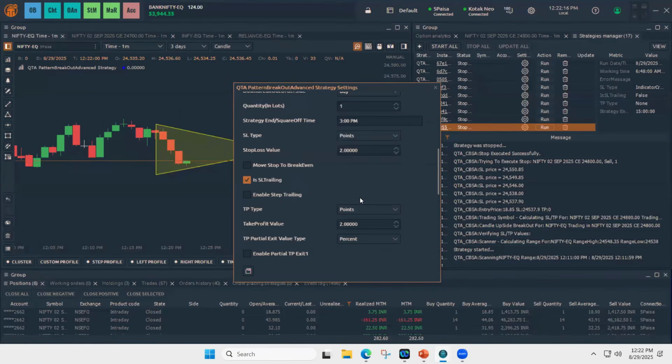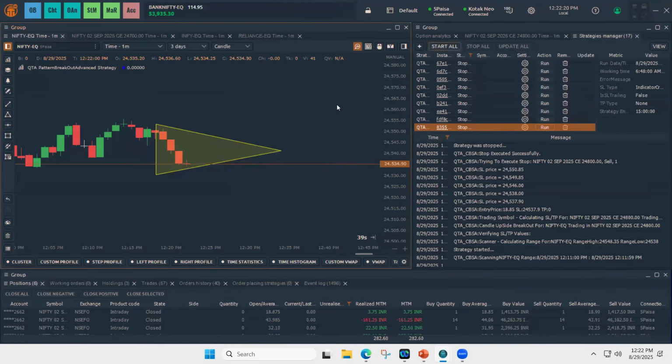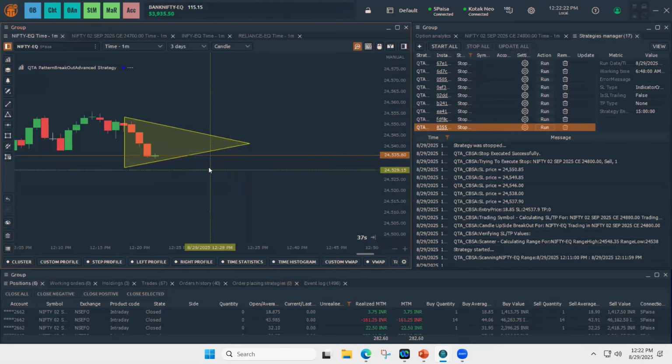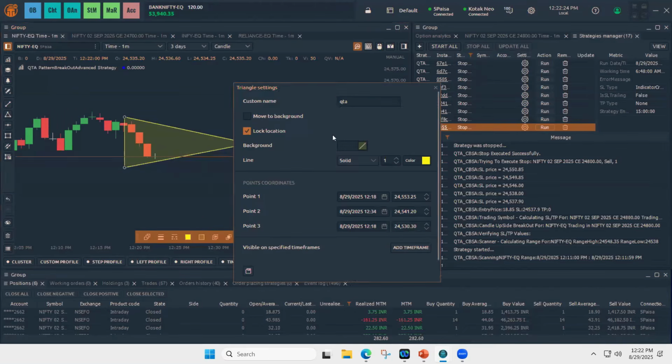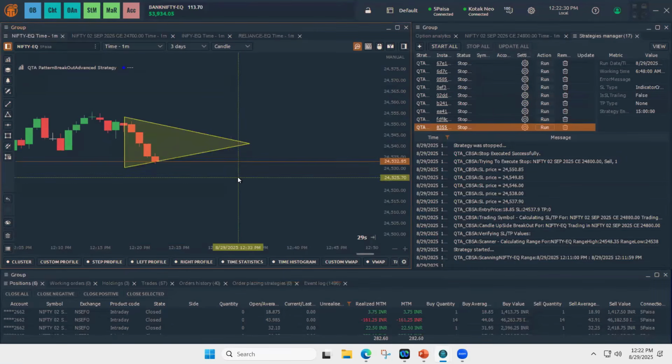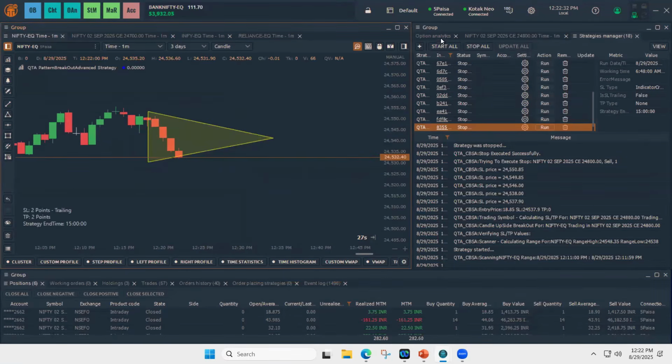In this case, I'm just choosing points to showcase how the pattern breakout works. I also ensured that I gave QTA here and I locked the drawing. So I started the strategy.